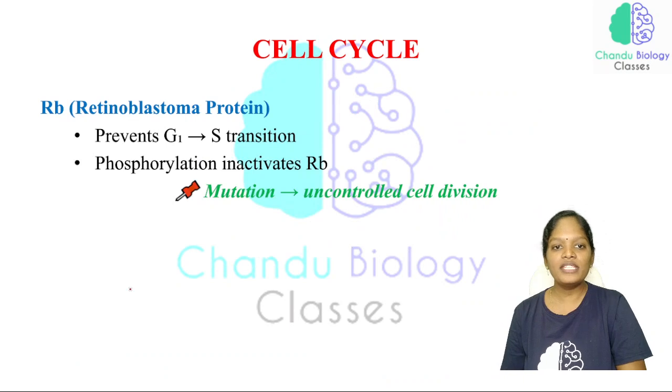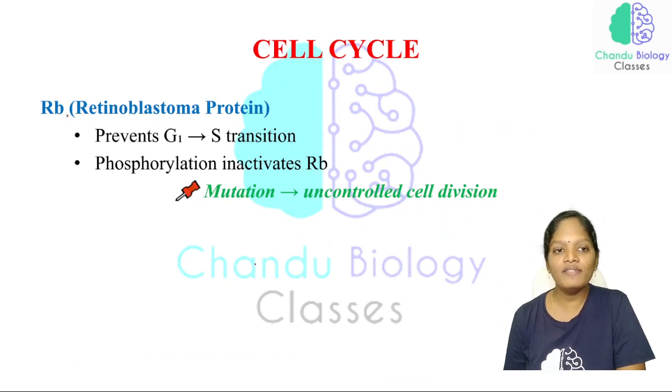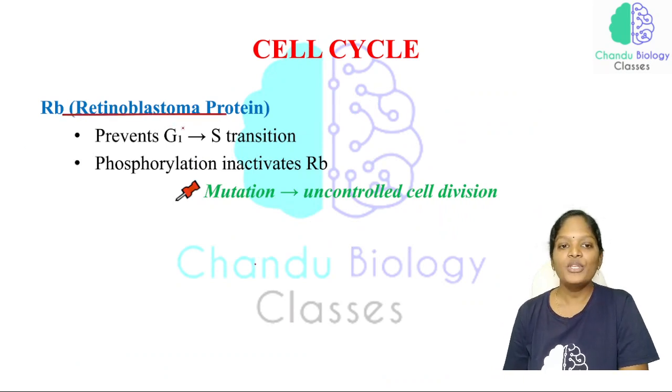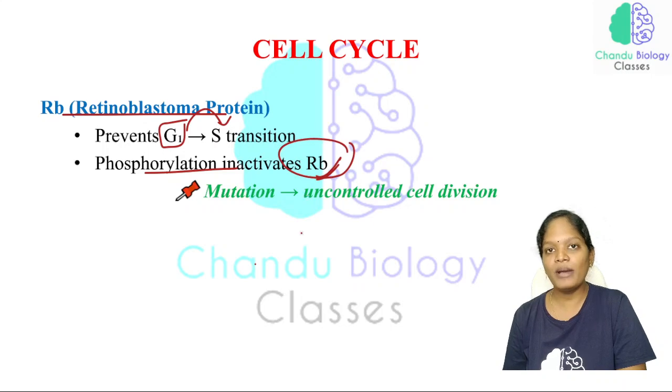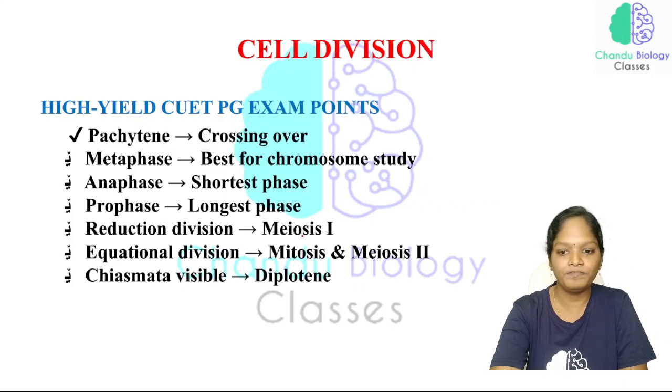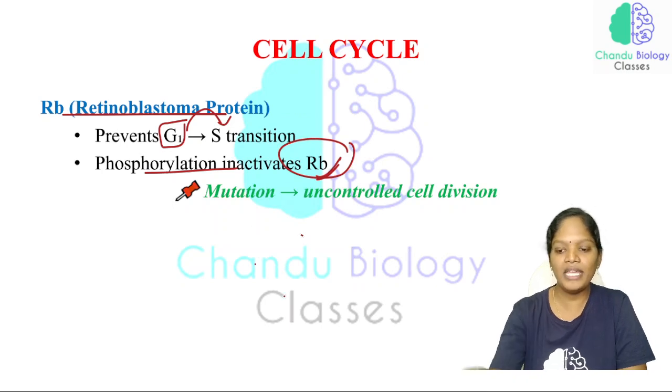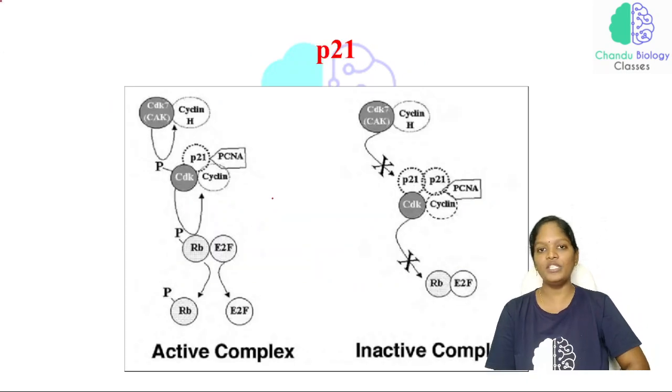Now this retinoblastoma, what is the function of this retinoblastoma protein? This is the one preventing the cell from going from the G1 phase into the S phase. Phosphorylation inactivates RB. So see here, if this retinoblastoma is inactivated, what exactly is going to happen? Let me explain in detail with the help of this picture.